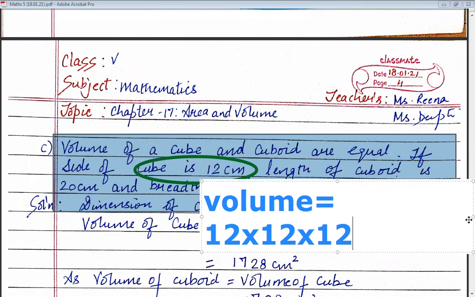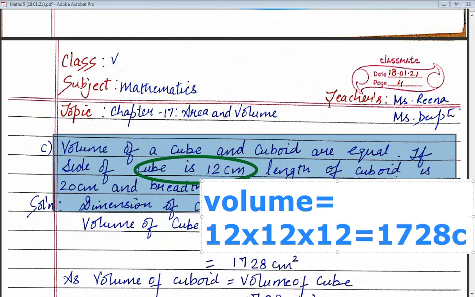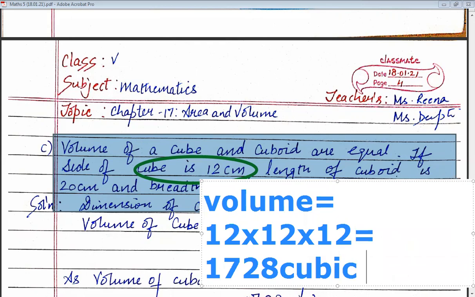After multiplication, your answer is 1728 centimeter cube, or you can write it as cubic centimeter. It's one and the same thing. So this is your final answer.